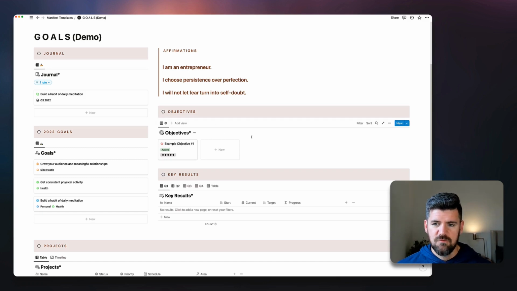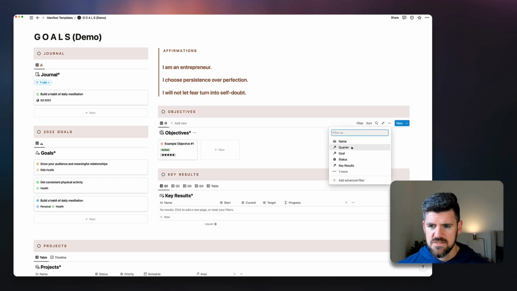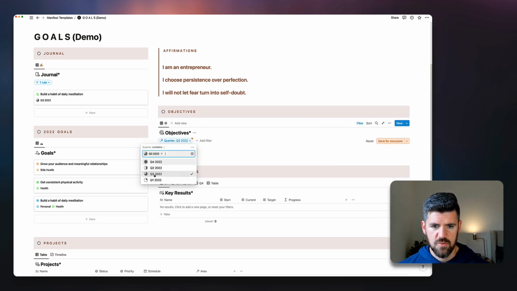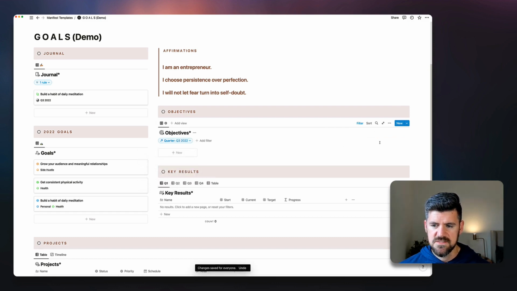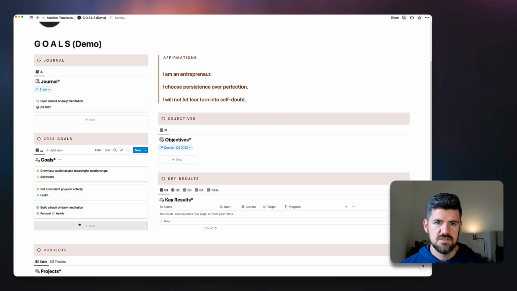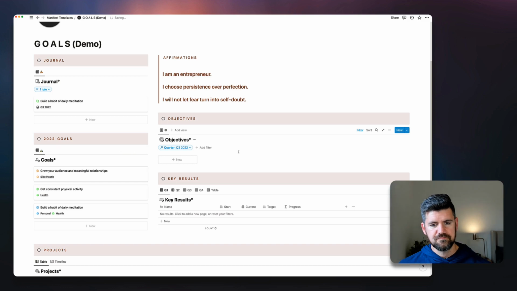So if we open this up, let's go ahead and filter this also by quarter. So we'll say quarter is quarter 3, and we've got a blank slate here. I'm going to go ahead and save this. So we've got this set up, and thinking through objectives, I'm going to refer to my annual goals in terms of, how can I get more specific? What are things that I want to focus on this quarter that lead me closer to that annual goal?